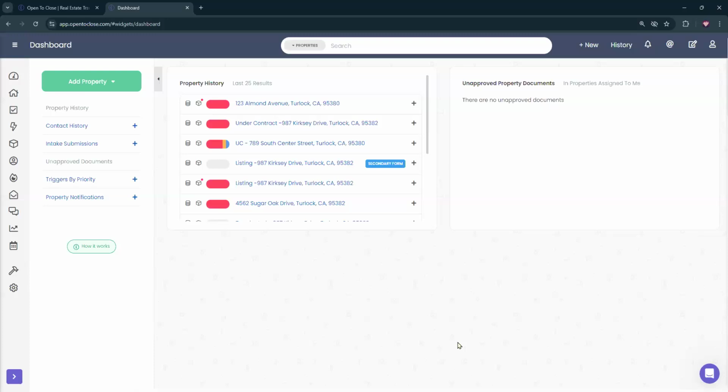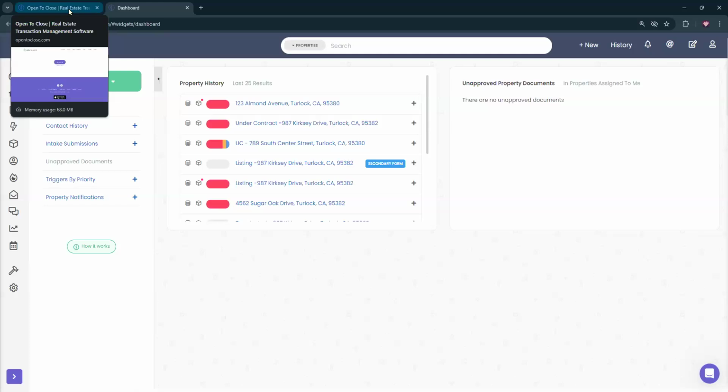Cool. Other than that, if you're running into any other questions or you're running into anything else, definitely feel free to reach out to us using the chat within your Open to Close account. You can also email us at help@opentoclose.com.